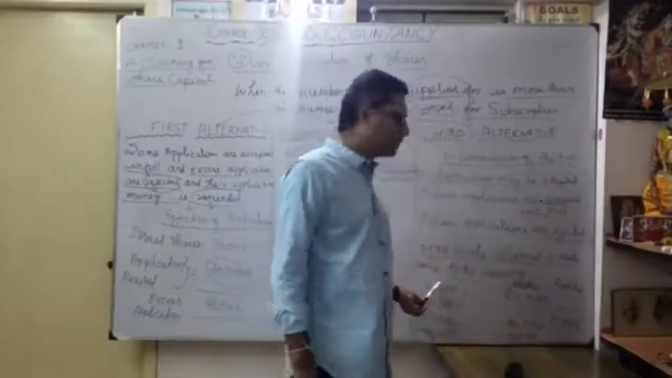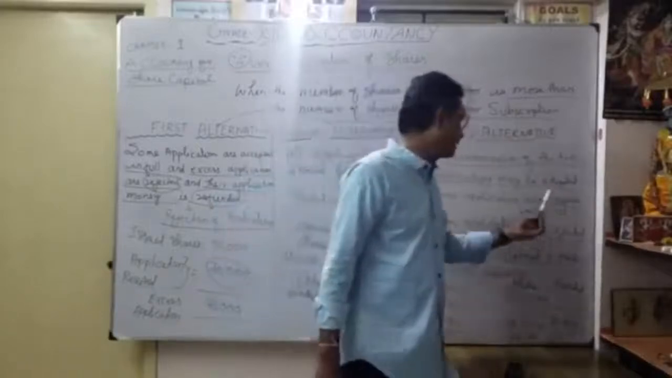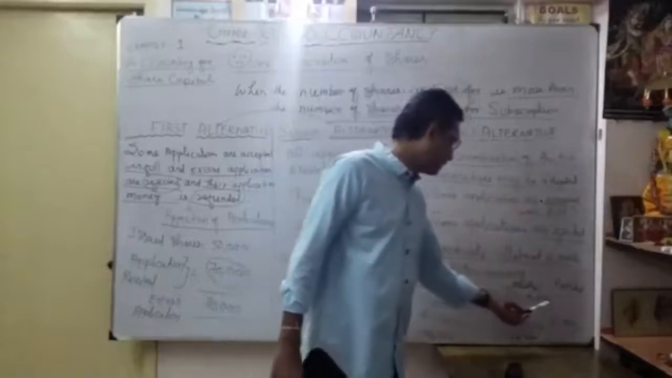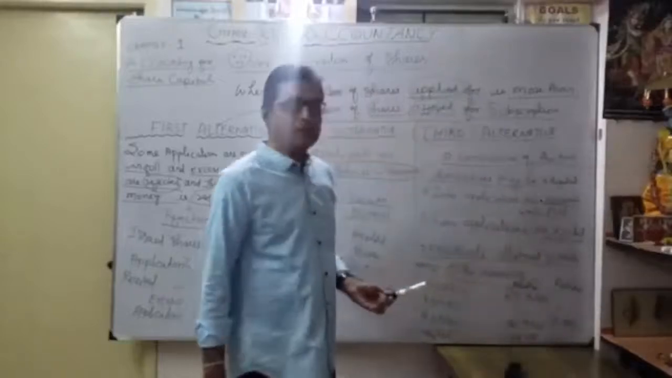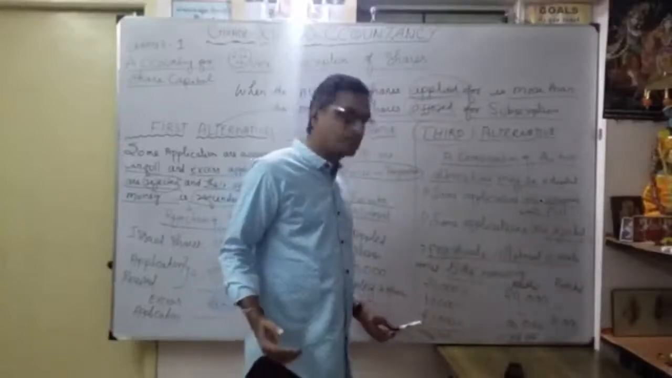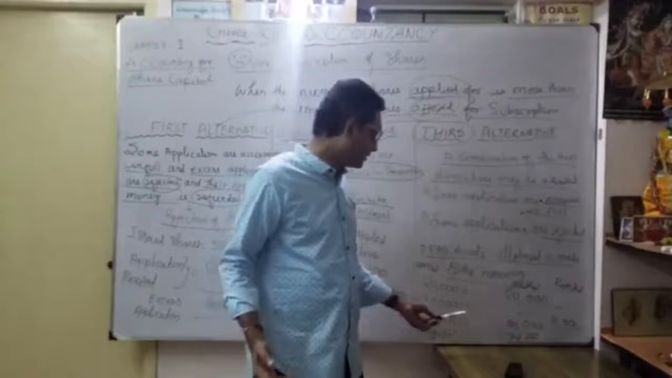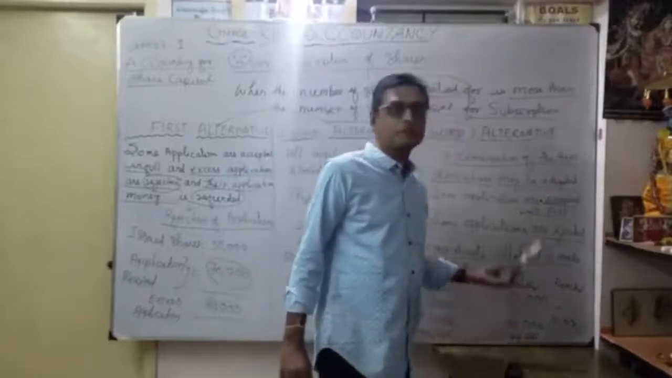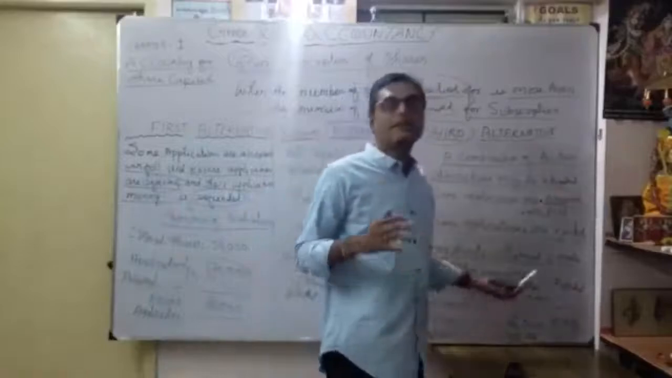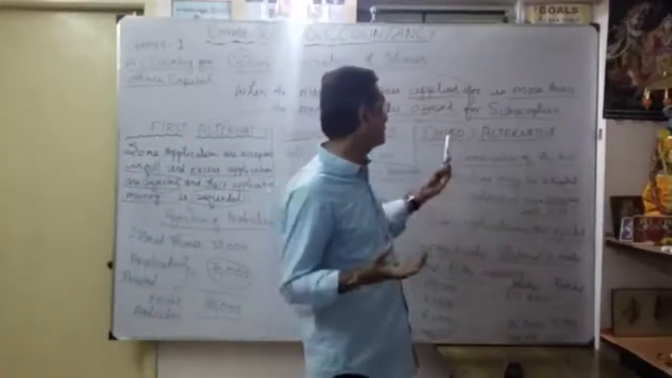So the 20,000 applications are totally allotted in full. Some applications are rejected, whatever 10,000 totally rejected. Thereafter, for the remaining 40,000 shares, totally 70,000 applied, whatever 40,000 applied, only 30,000 is allotted. Okay, you understood? So the balance money is adjusted for further allotment. That's our third alternative.